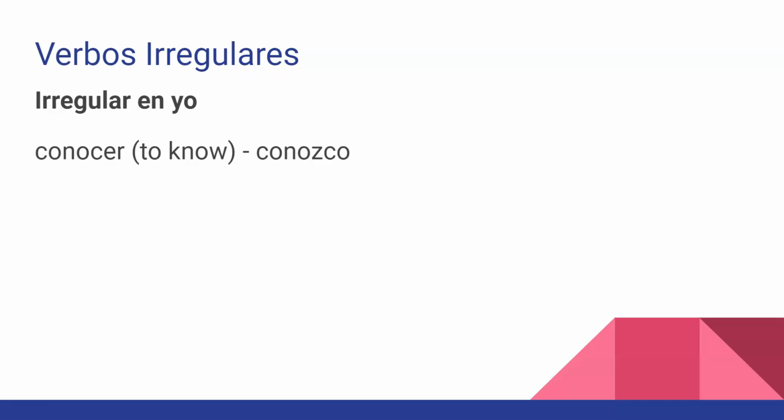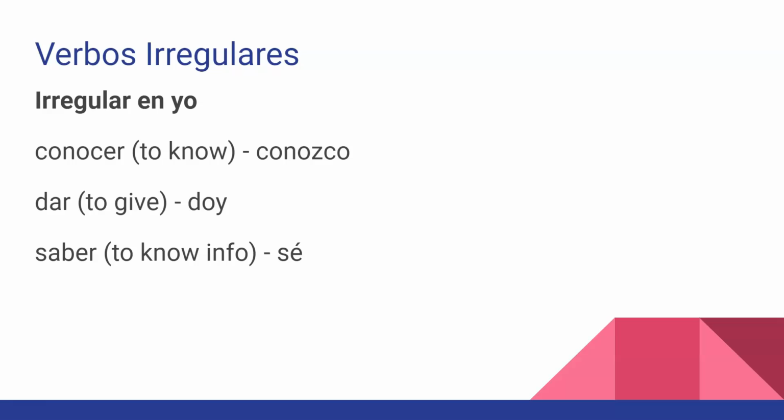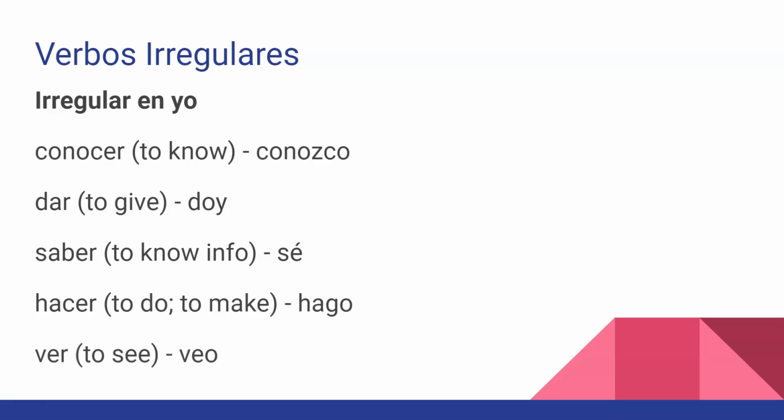So we have conocer, conozco in the yo. Dar changes to doy in the yo. Saber, yo sé. Hacer, hago. So now we're getting into what we call go verbs. The first three just have irregular yos, the rest are go verbs. Hacer, hago. Ver, veo.